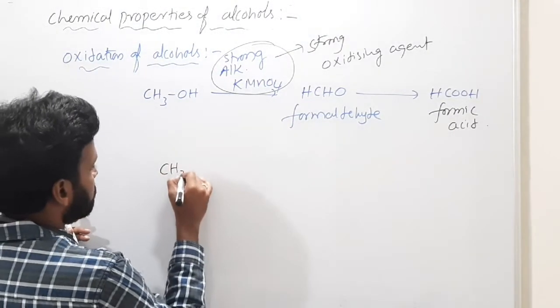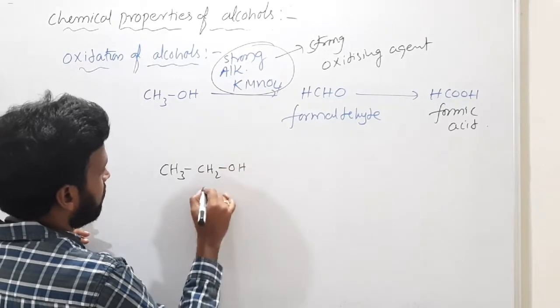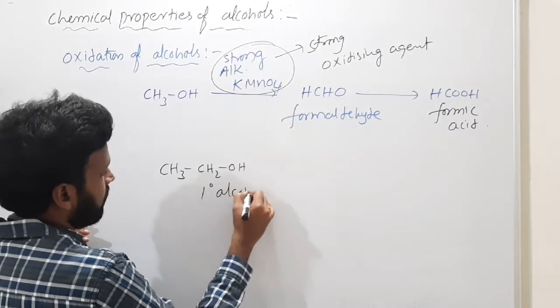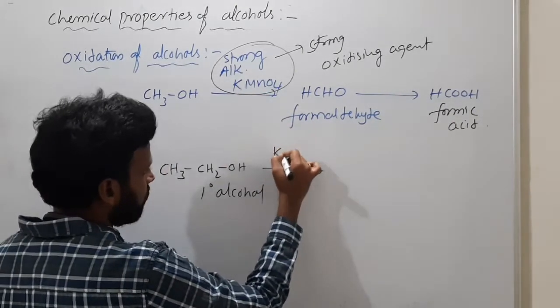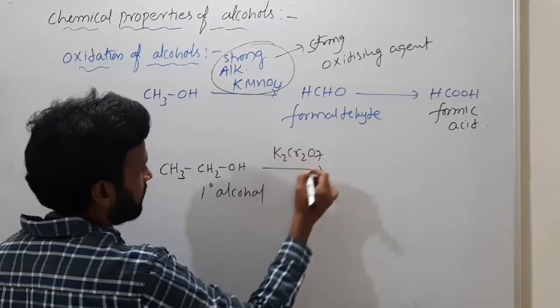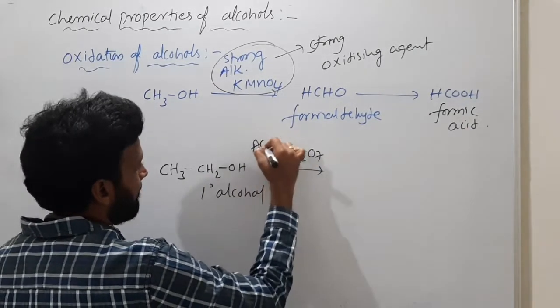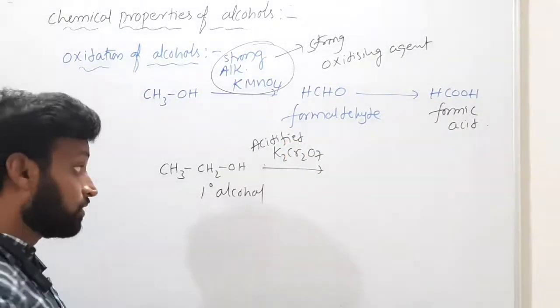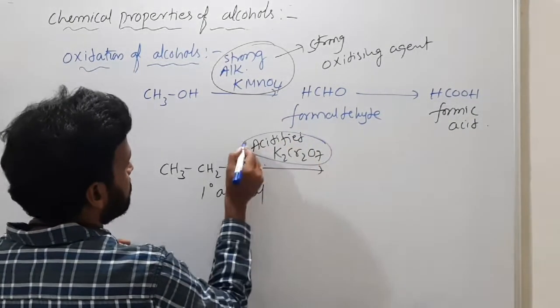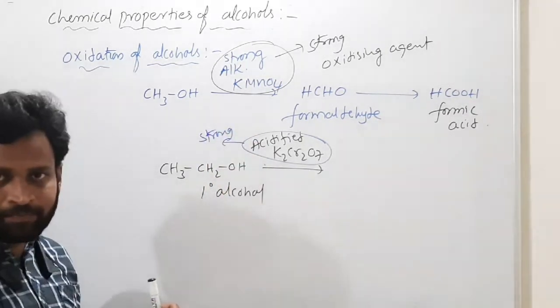Suppose I use CH3CH2OH. What alcohol is this? Primary alcohol. What will you have if I use K2Cr2O7, acidified? This is also a strong oxidizing agent.